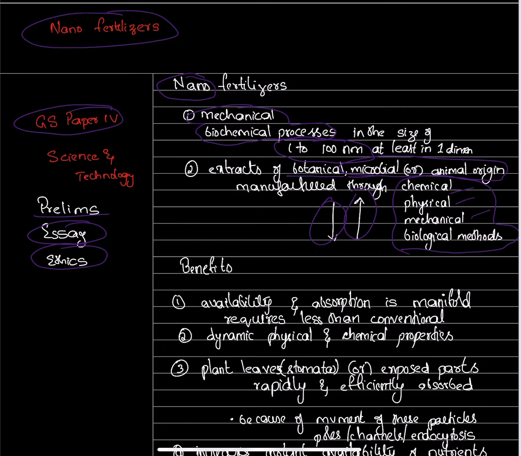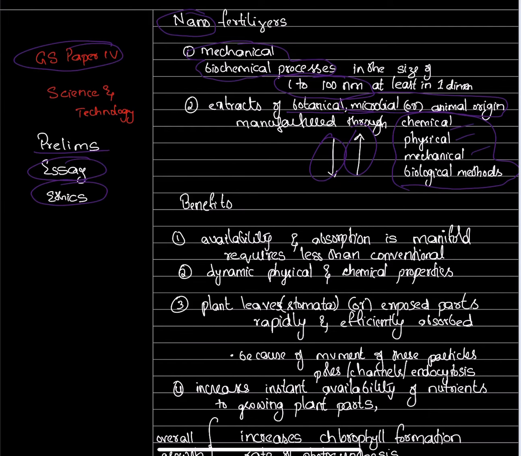So what are the benefits? Availability and absorption is manifold. It means it is very effective. It requires less than the conventional urea. For example, a 20 kg bag of urea is required for 2 hectares, but we can achieve the same result through 500 ml.